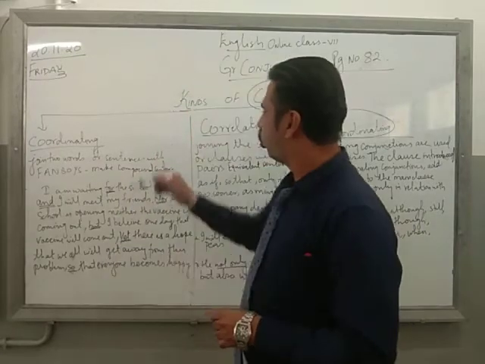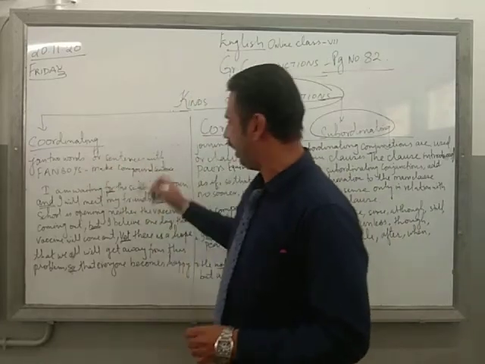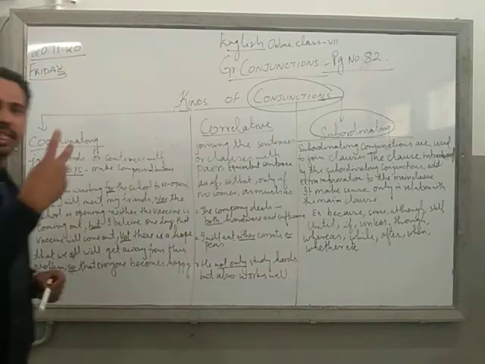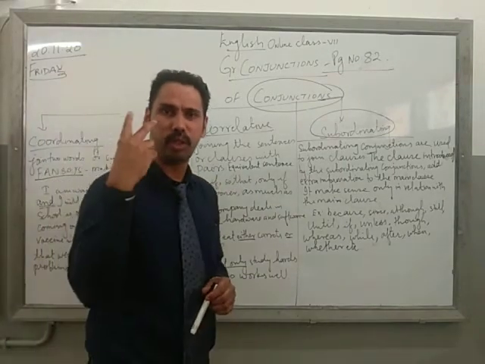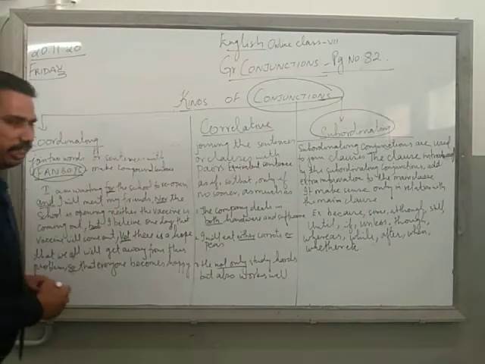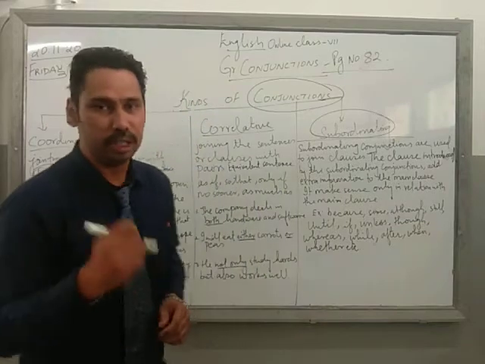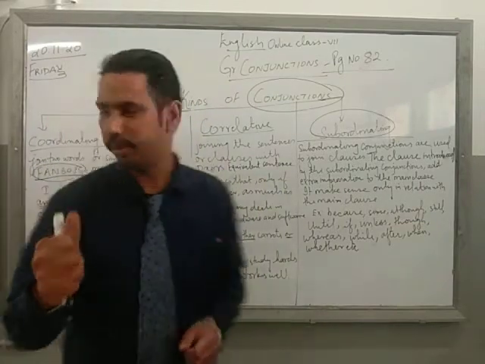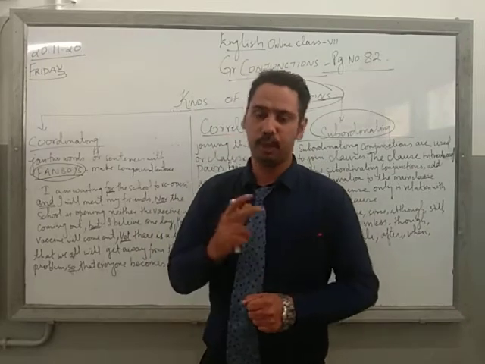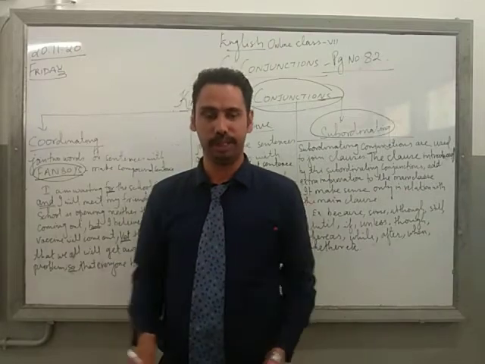The first one is coordinating conjunction. This is to join 2 words and sentences with FANBOYS. If I want to join 2 sentences, or I want to join 2 words, then what do I need? I need FANBOYS. This is an acronym. Right? So, F for, A for and, N for nor, O for or, B for but, Y for yet, S for so. So, FANBOYS.